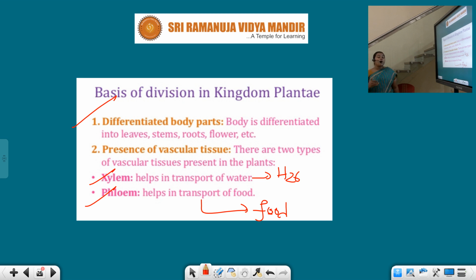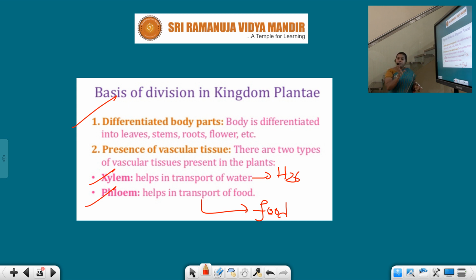First, let us discuss on what aspects plants were divided into different types. One aspect let us discuss individually. First and foremost concept is whether the plant has differentiated body structures or parts or not. Basing on this aspect, plants were for the first time classified into two types.